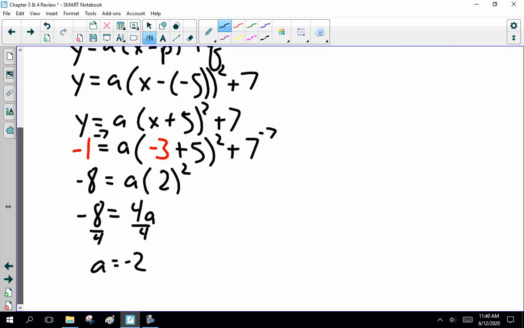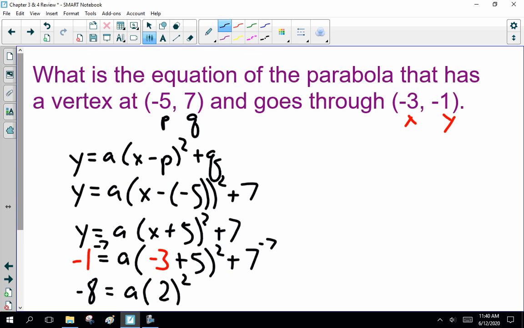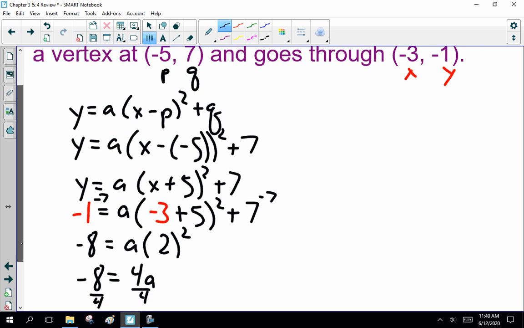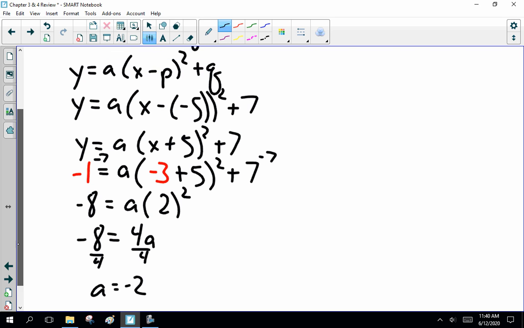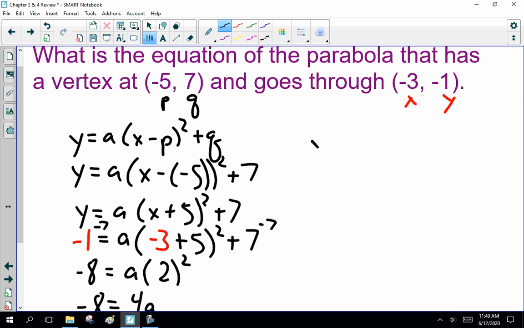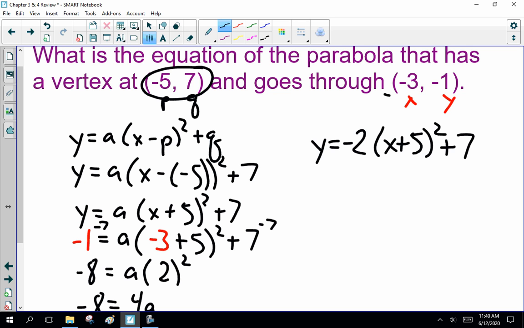A equals minus 2. So the equation for this parabola, sorry, I'll just show you that again. I did that kind of fast. A is minus 2. So this is y equals minus 2 times x plus 5 squared plus 7. Now, I'm not going to prove it, but you guys graph this and see if you get a vertex here and these coordinates on your table of values. You should. I'm just too lazy to do it.